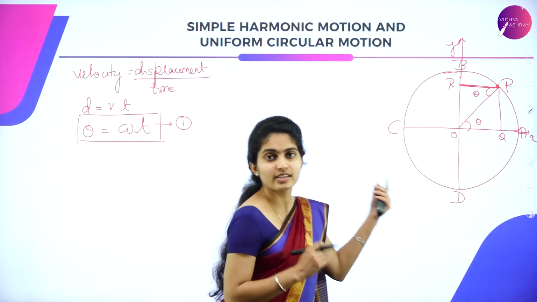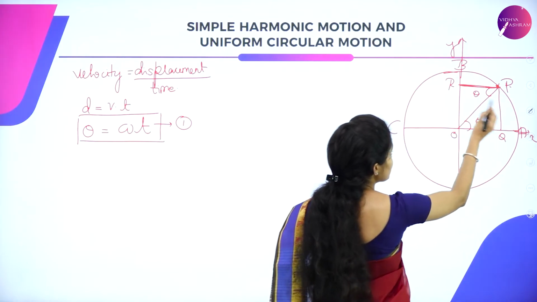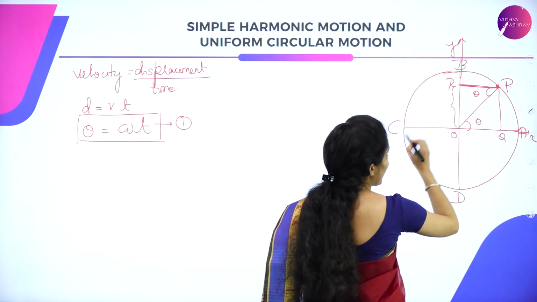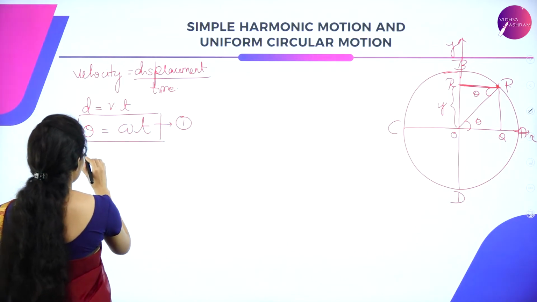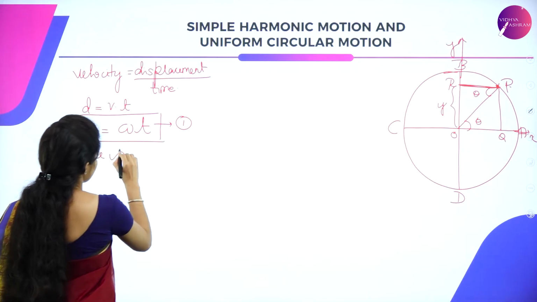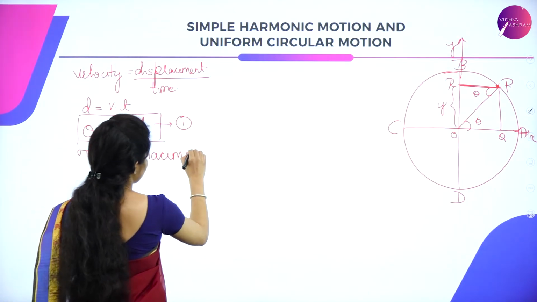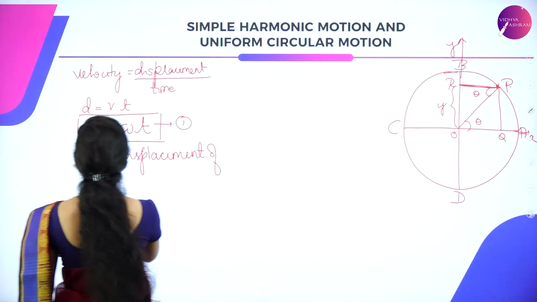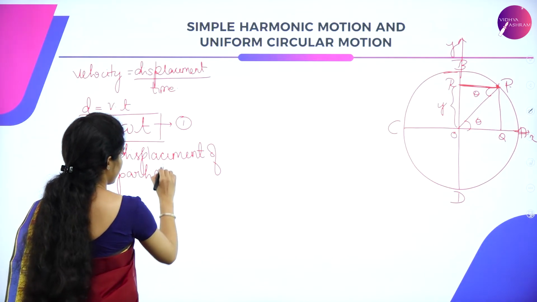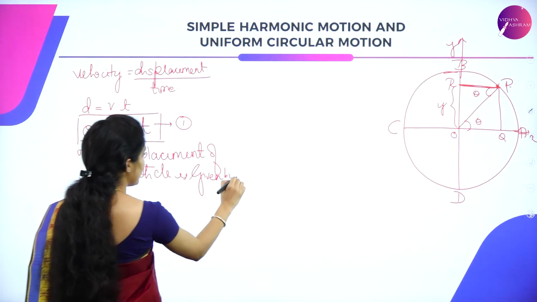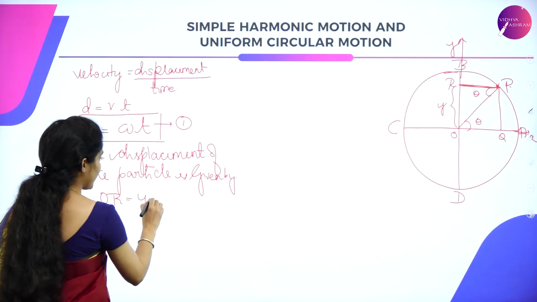So you will have to consider this diameter and give the displacement which is given by O and R, that is said to be Y. So I'll consider the displacement of the particle is given by OR is equal to Y.